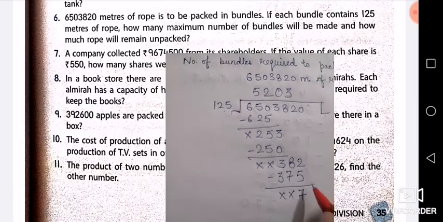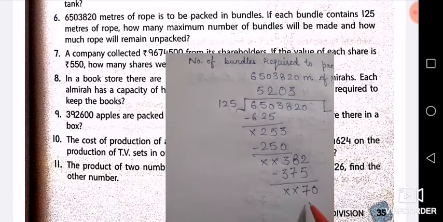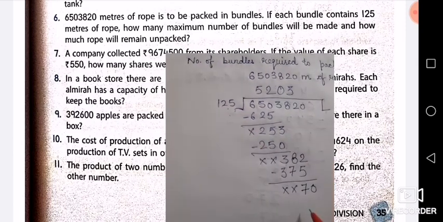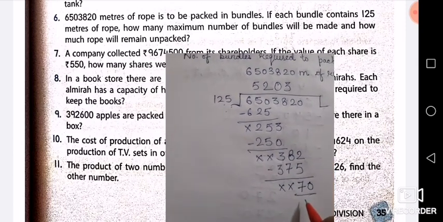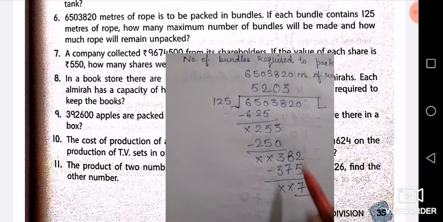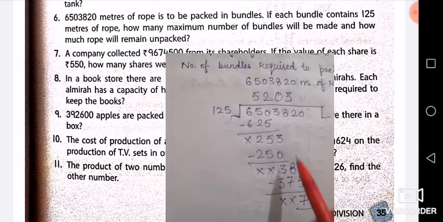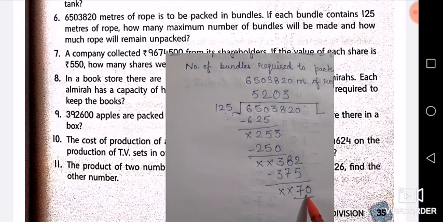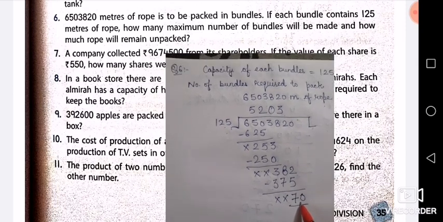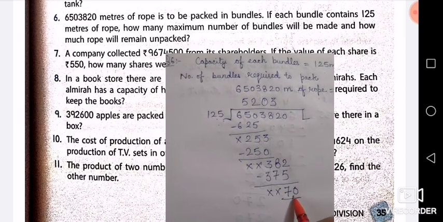Now what is the next number? 70. Now again the 70 is less than 125, so it will not be packed. Okay, so it will not be packed. So these many bundles are required, and 70 meter rope will remain unpacked.